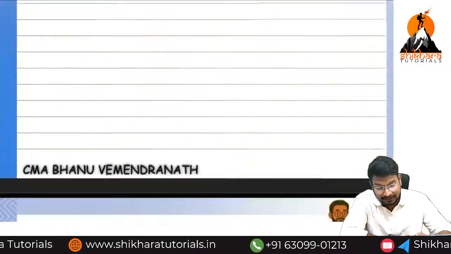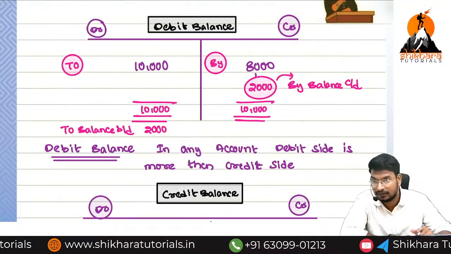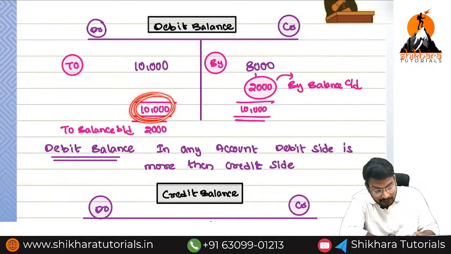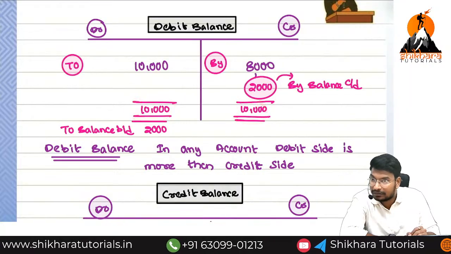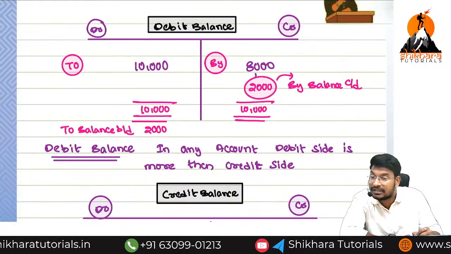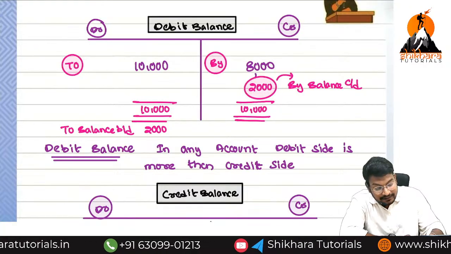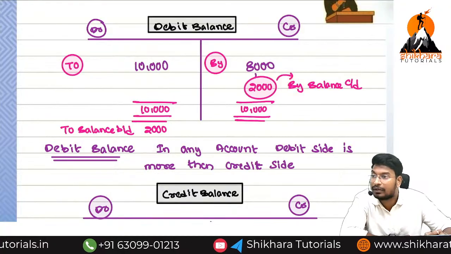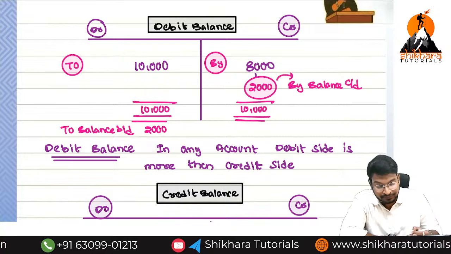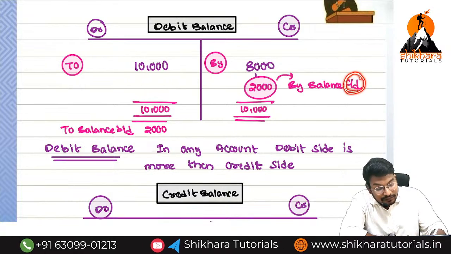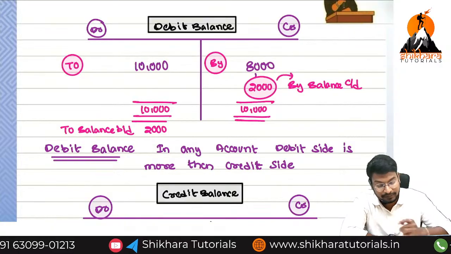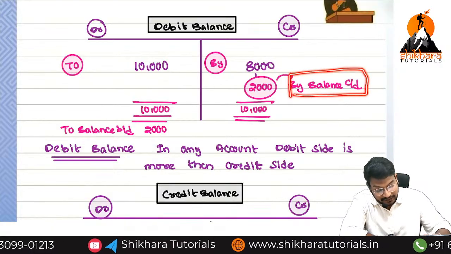Okay, now after we have discussed the balances, while doing the balancing, on the total column, how much amount do we need to record? 10,000 and 10,000. We have got the balancing figure of 2,000 on which side? Credit side. On the credit side, while writing anything, we need to put the word 'By'. On the debit side, while writing anything, we need to put the word 'To'. So this is the closing balance. So for that reason, what will we write, C by D or B by D? C by D. So 'By balance c/d'.